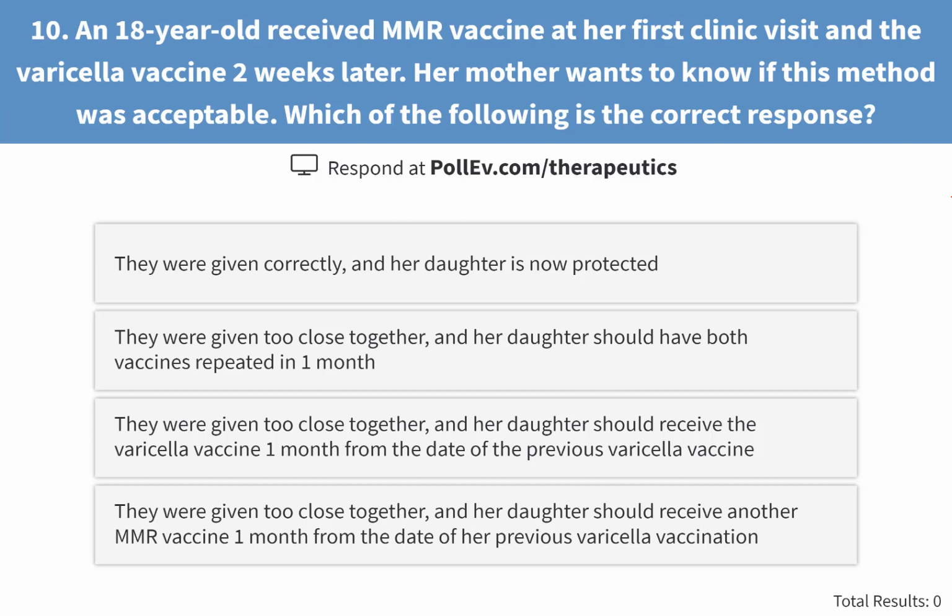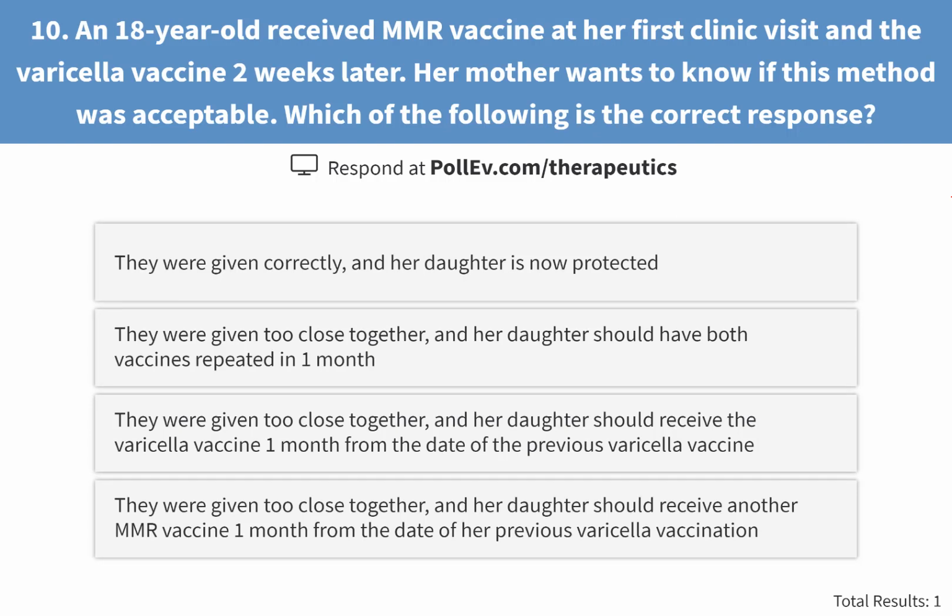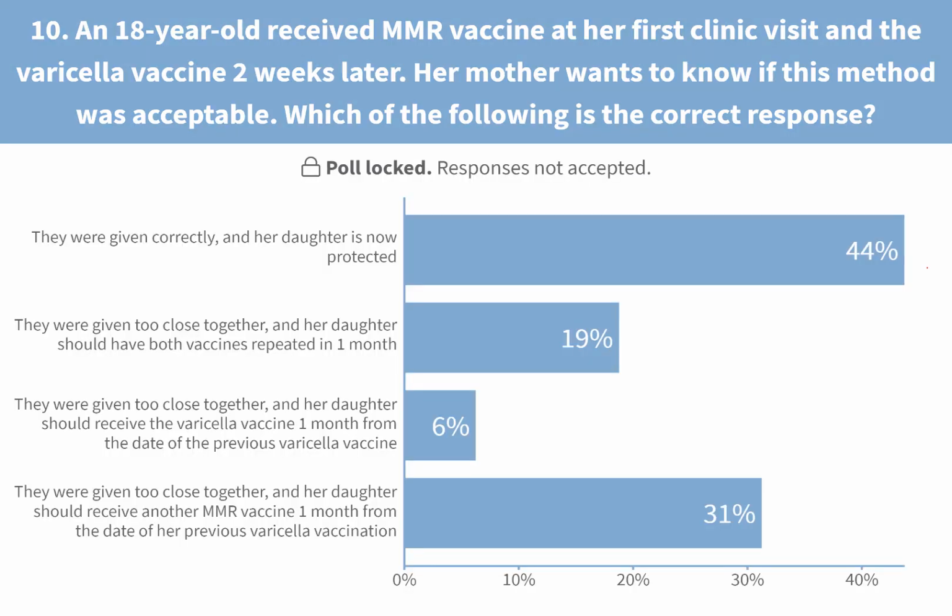A. They were given correctly and her daughter is now protected. B. They were given too close together. Daughter should have been given vaccine repeated after 1 month. Or C. They were given too close together. Or D.